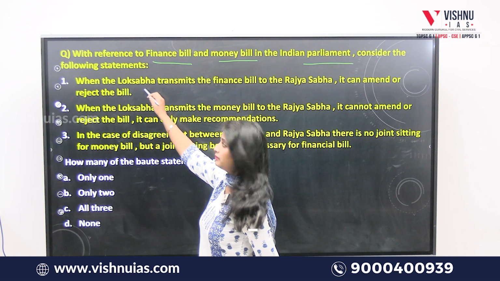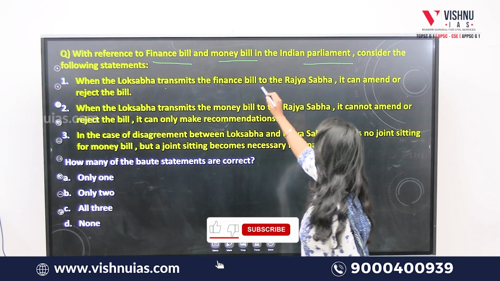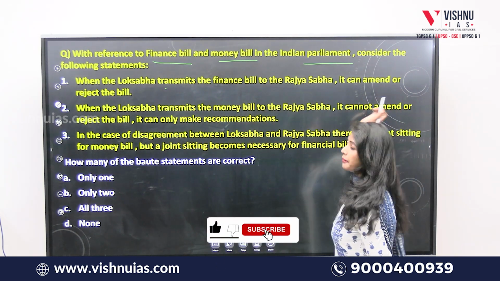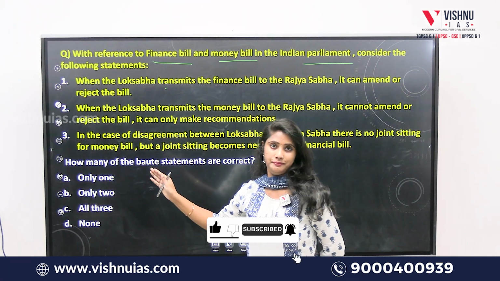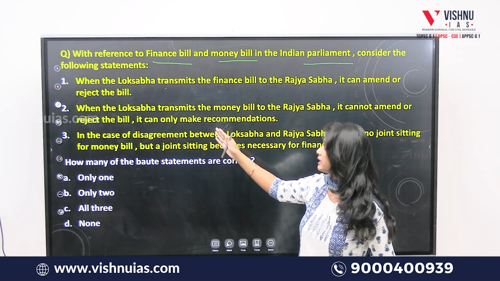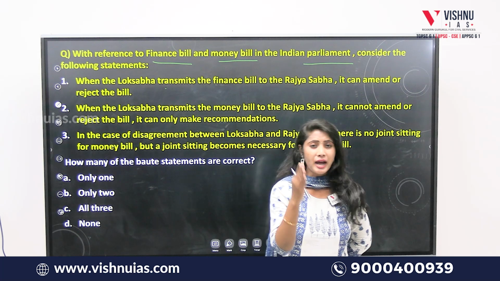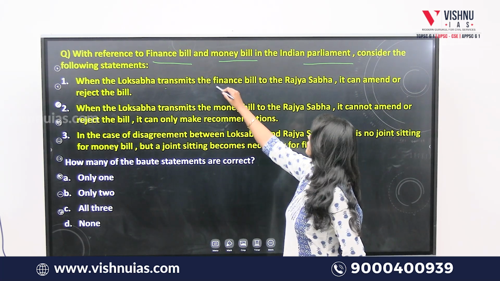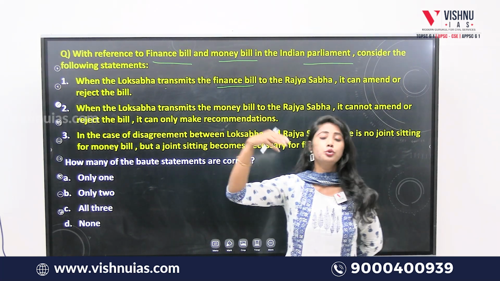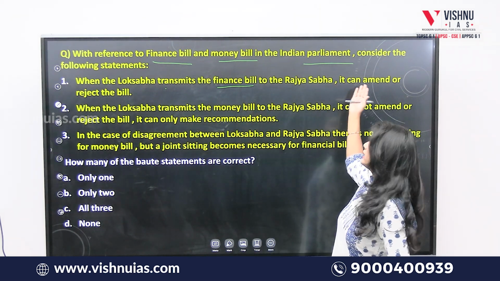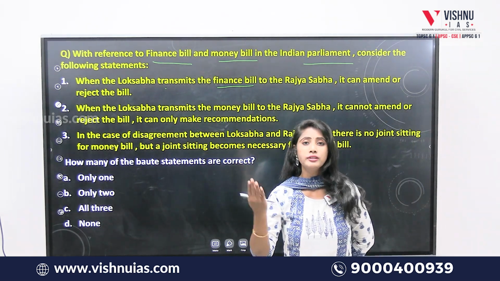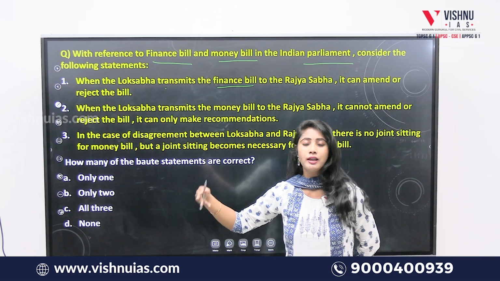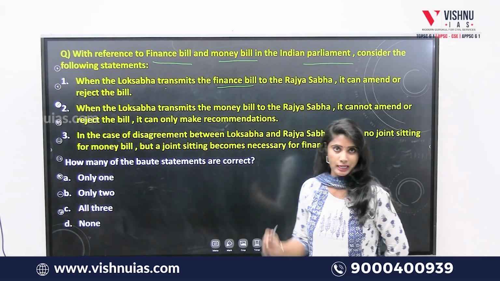Consider the following statements. What are the statements given? When the Lok Sabha transmits the finance bill to the Rajya Sabha, it can amend or reject the bill. So what does the first statement say? When the Lok Sabha passes the finance bill to the Rajya Sabha, it can amend or reject the bill that has been passed to it by the Lok Sabha.